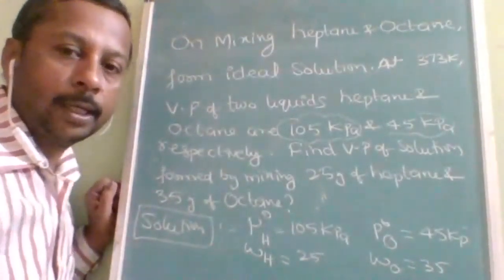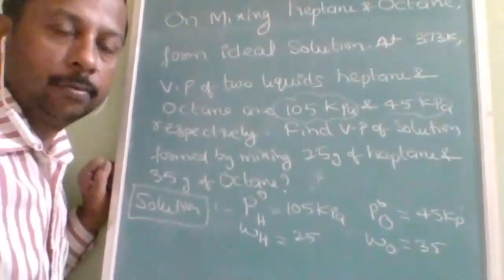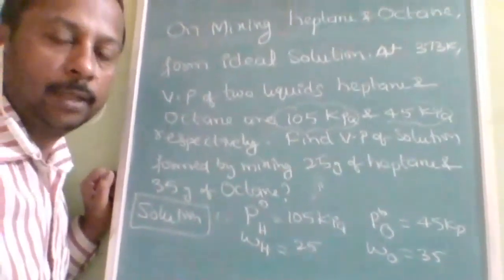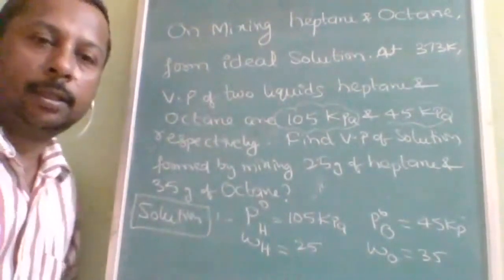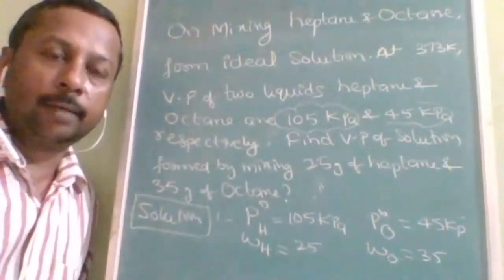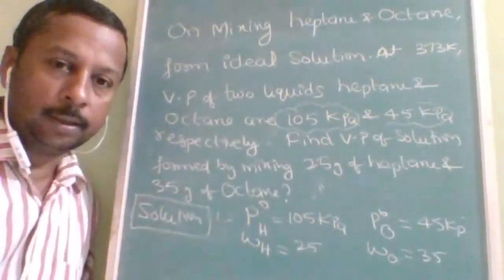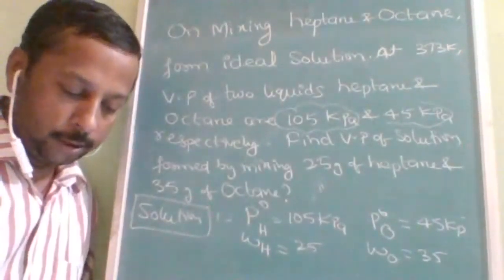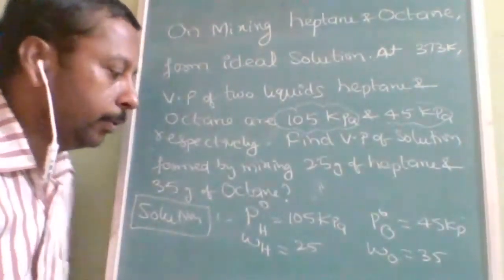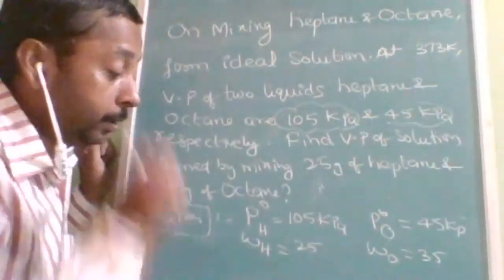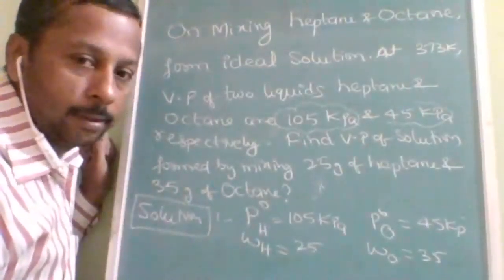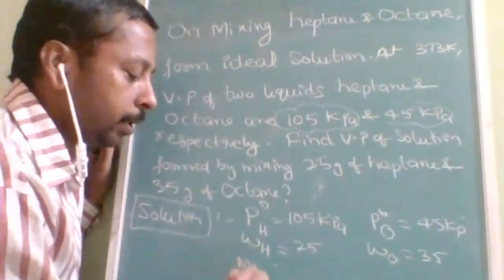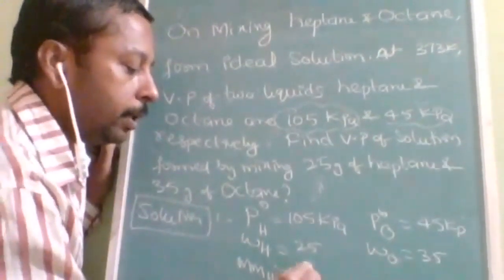In the previous question we dealt with moles, so now you should get the idea. We should convert it into moles. For converting into moles, you have to divide the mass by the molecular mass. Heptane is C7H16, so its molecular mass is 100.